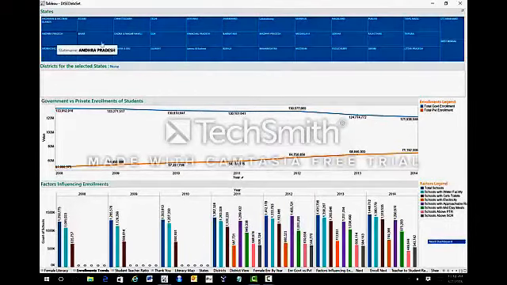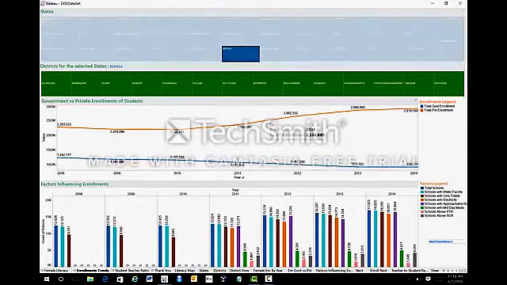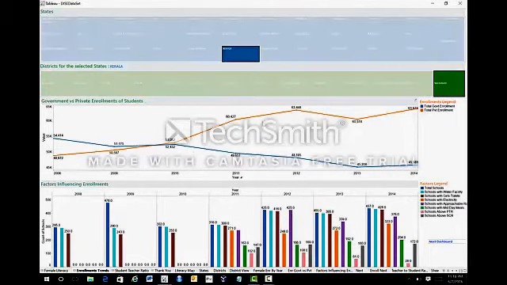Say for example, I want to look at Kerala state. Once you click on that, both the graphs will be automatically adjusted, and you also see the district pane is updated with the districts specific to Kerala. And you can further drill down to district level stats. If you want to look at Wayanad, you can just click on it and the numbers corresponding to Wayanad are reflected here.